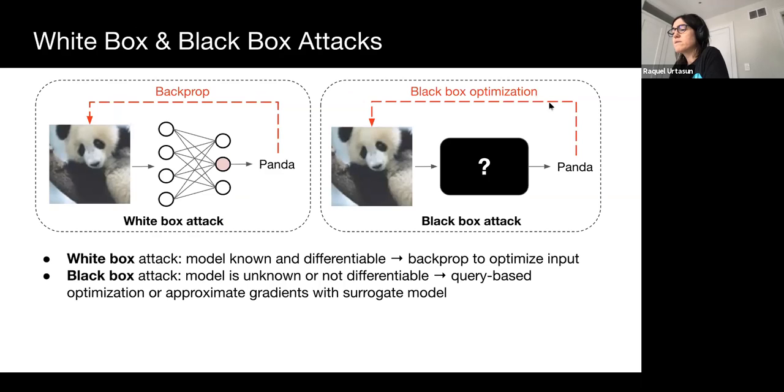However, access to the model is not always practical. In black box settings, where the gradients are unavailable, attacks are still possible. Here, query-based attacks can be executed by querying the model and using black box optimization. Even when queries are not available, weaker transfer attacks can be executed by training a surrogate model to estimate the true gradients.